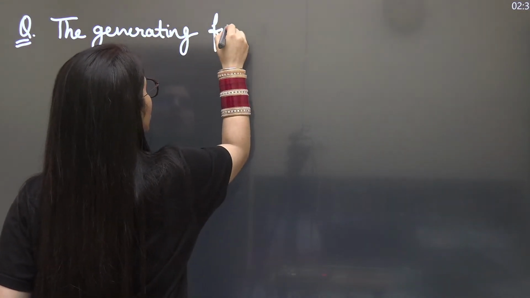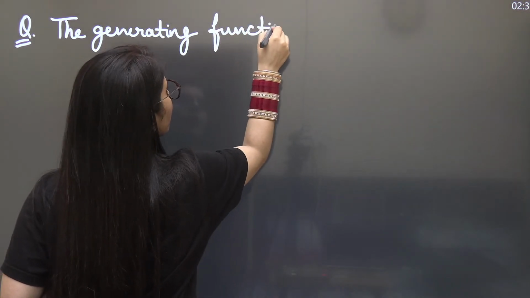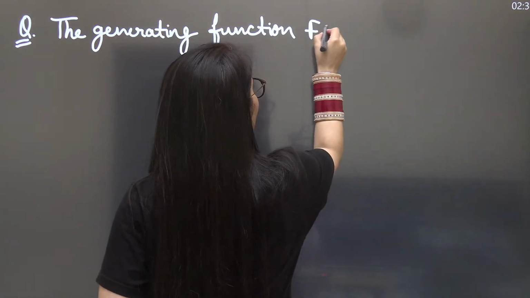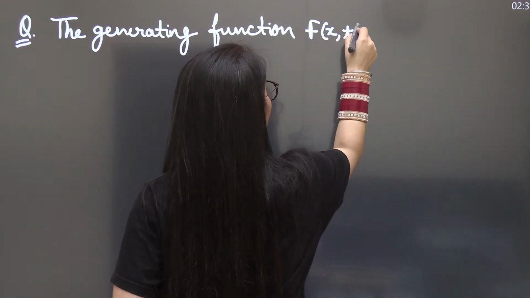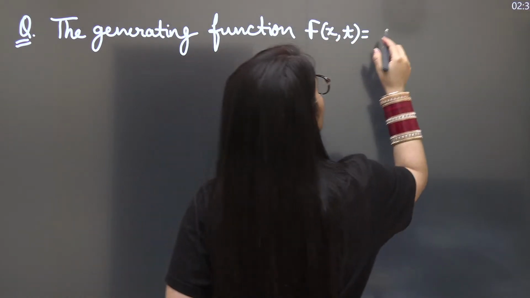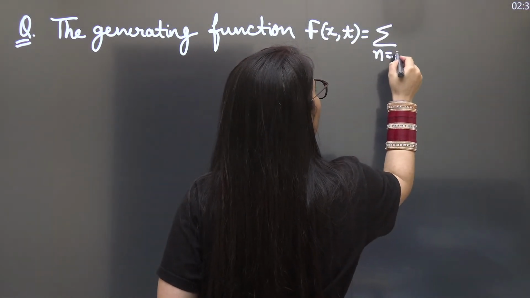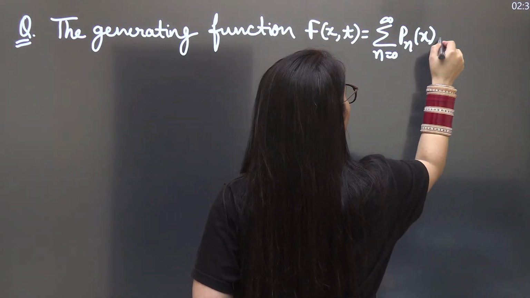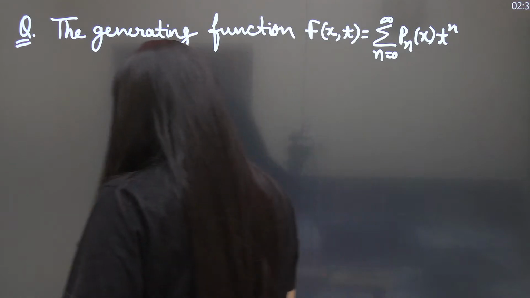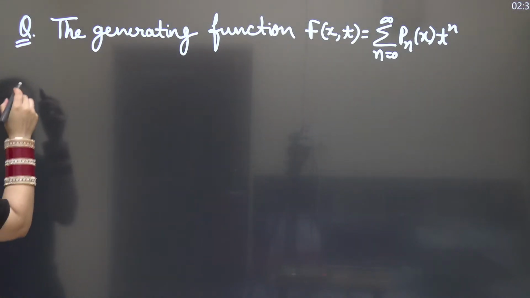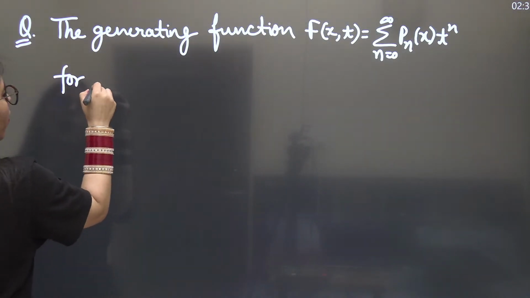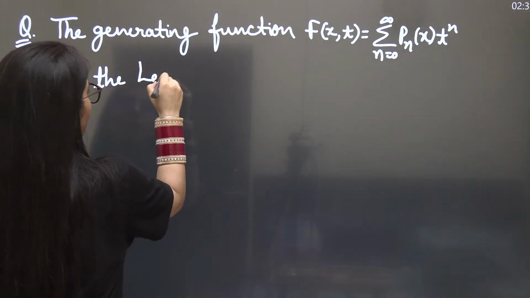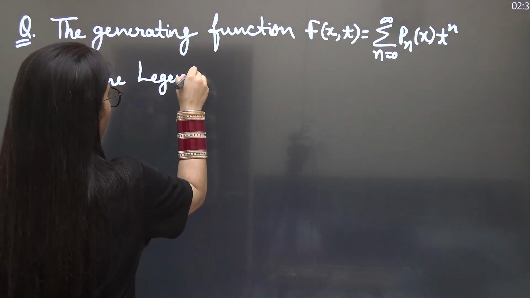The generating function f(x,t) is equal to the summation n equal to 0 to infinity of P_n(x) t to the power n. Next, for the Legendre polynomial. Now you may be thinking, oh, Legendre polynomial, do you know about it?